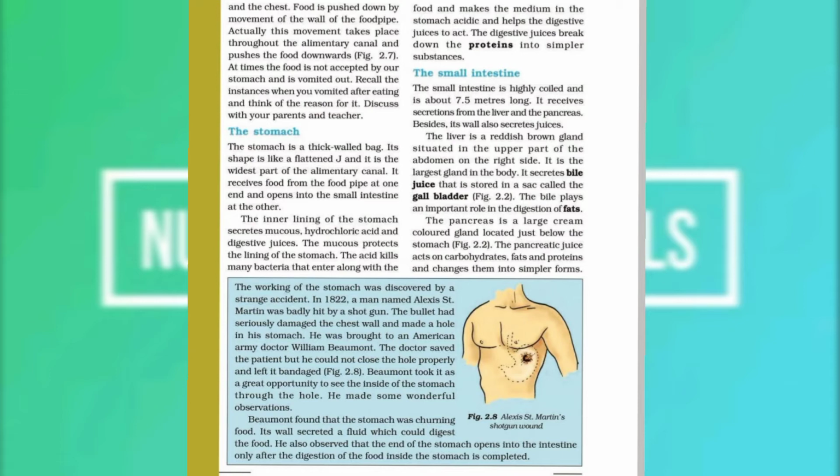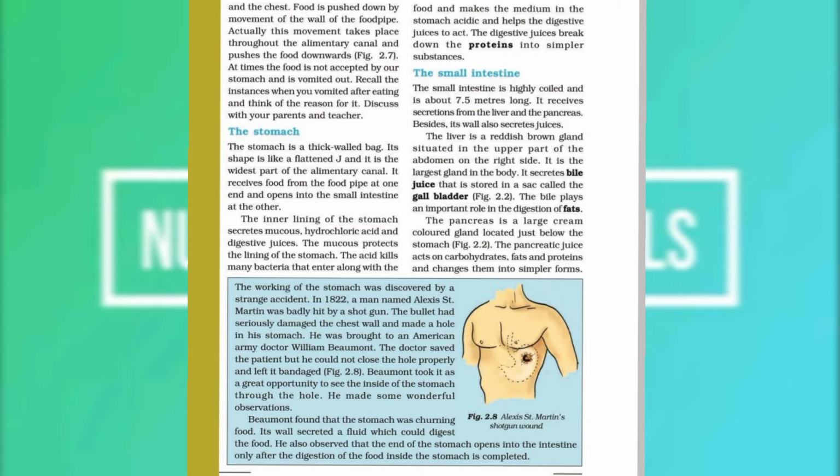So students, as we know, in the mouth salivary glands are present and they secrete saliva. Saliva has an enzyme known as amylase, and that enzyme converts the starch present in the food into sugar. And in the stomach, hydrochloric acid, mucus and digestive juices are there, and these digestive juices break down the protein into simpler substances. So this digestion process is done in the stomach.